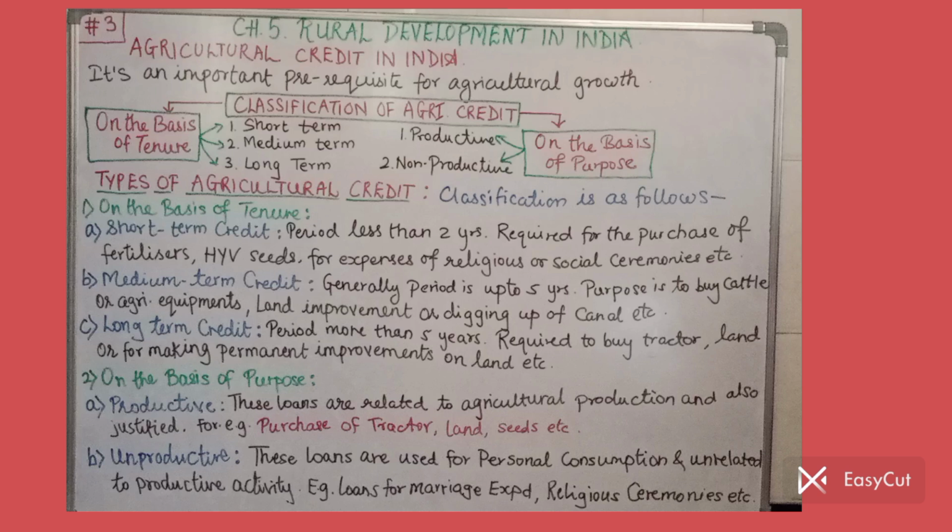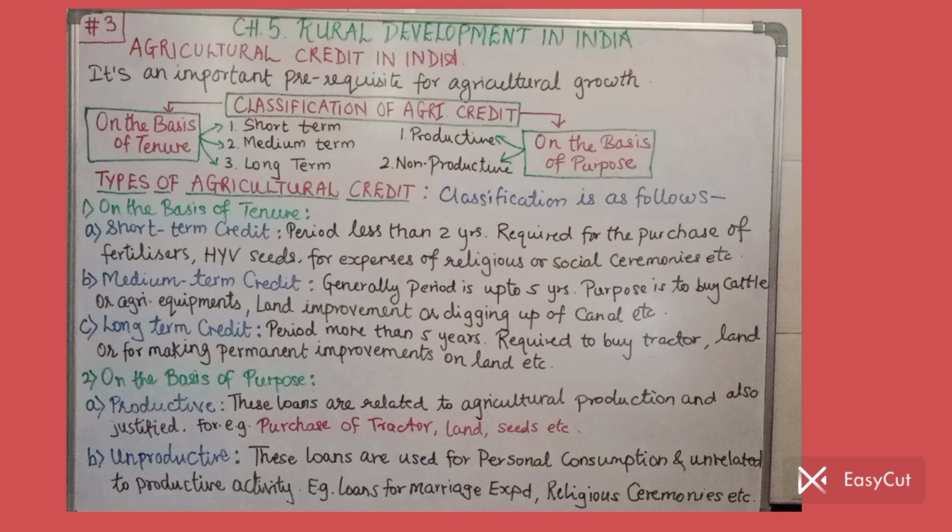Then second is medium term credit. Normally the medium term credit is given up to 5 years. So the repayment period, the tenure, is up to 5 years. Now why is this given? The purpose of this credit is to buy some cattle or some agricultural equipment. Also some land improvement, or digging up of canals. For such kinds of purposes, farmers go for medium term credit, which is normally repayable up to 5 years.